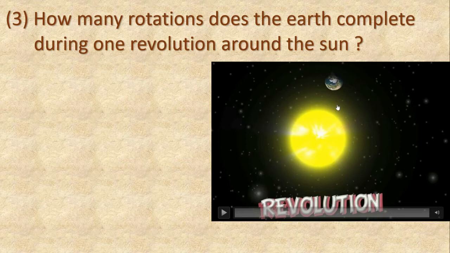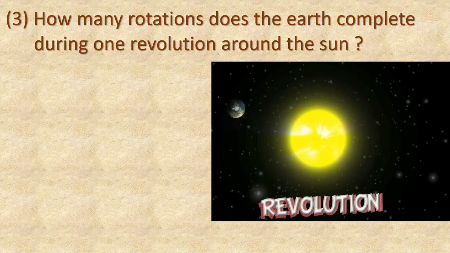See, this is the sun and this is our earth. Earth rotates around itself and at the same time it revolves around the sun, isn't it? And see here, it is taking rotation along with revolution. Can you see here?